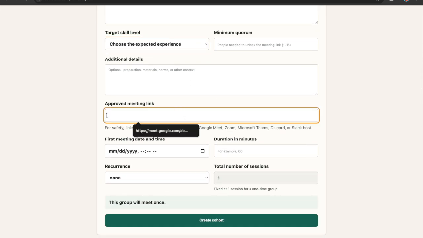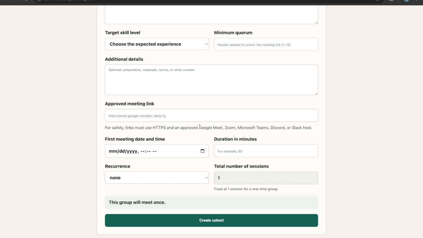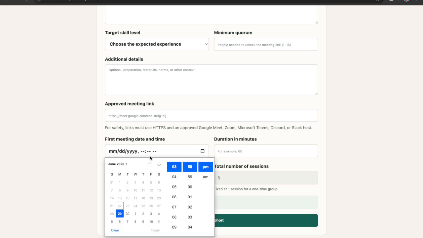You provide a meeting link, which either has to be a Google Meet, Zoom, Microsoft Teams, Discord, or Slack link. And then you put in your date and time. This has to be 7 days after the cohort request has been created, because the cohort request will stay alive for 7 days.